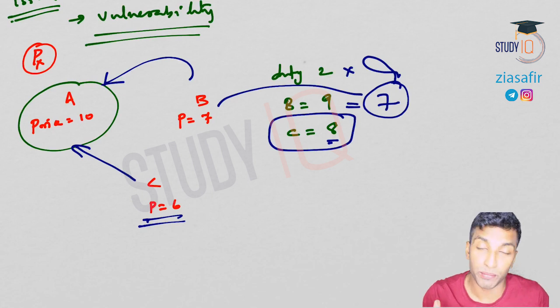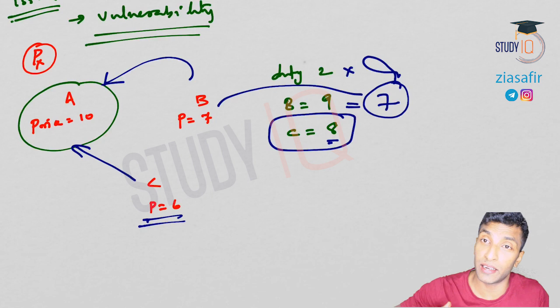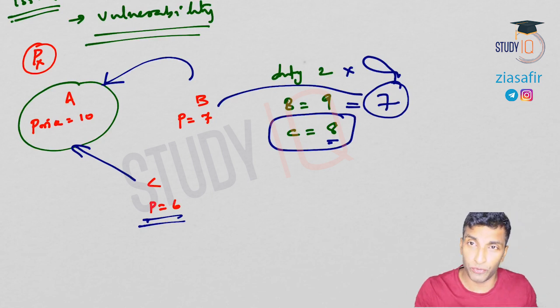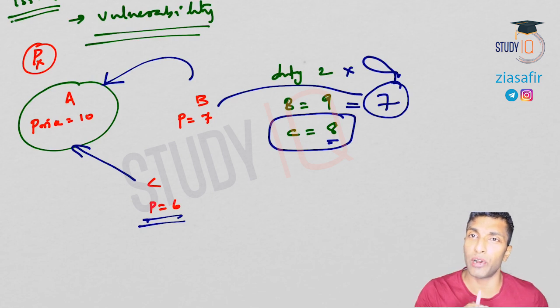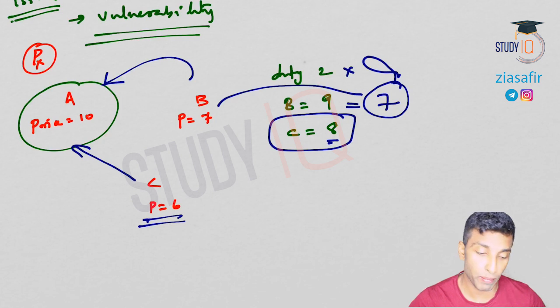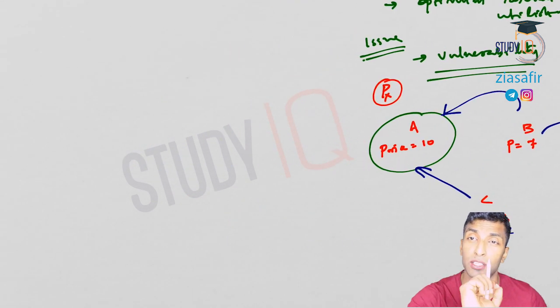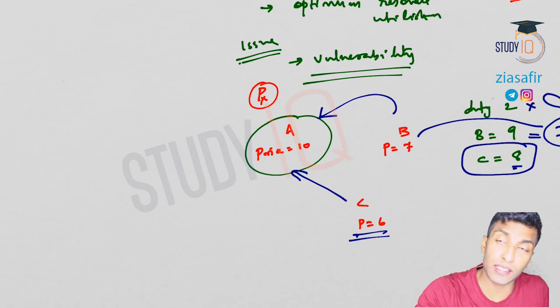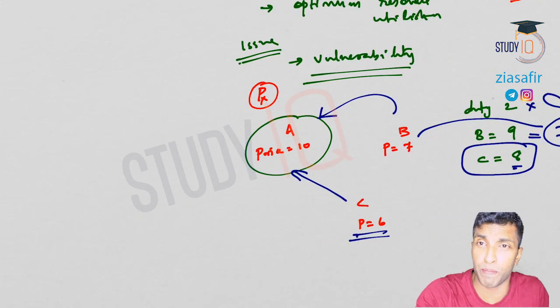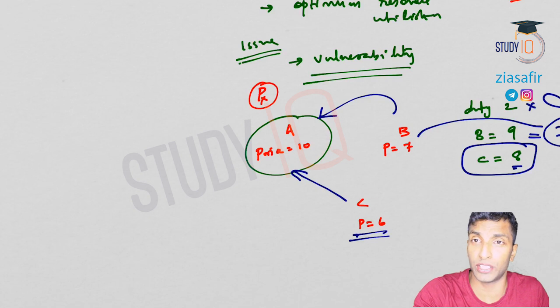Otherwise the trade would have been between A and C, but now it is diverted between A and B. If this free trade agreement was not there, A would not buy from B, because there is no advantage. You would only buy from C because it is more efficient, so the cost is less. So I hope you understood how trade is diverted. This is the negative impact of a regional trade agreement.